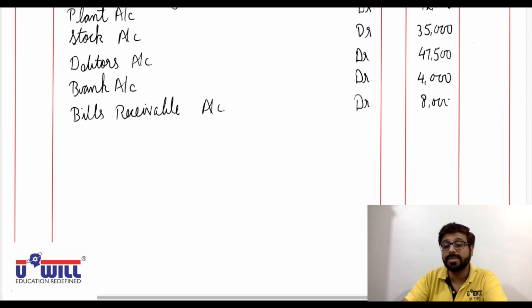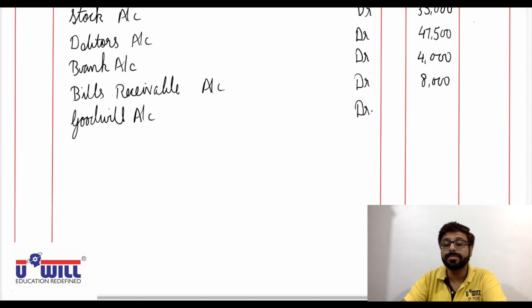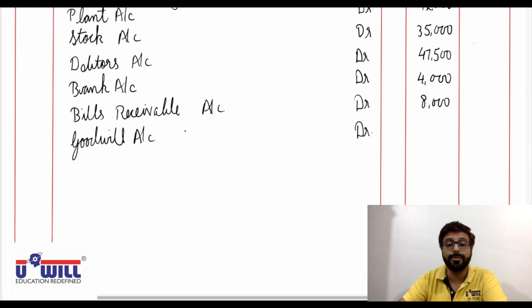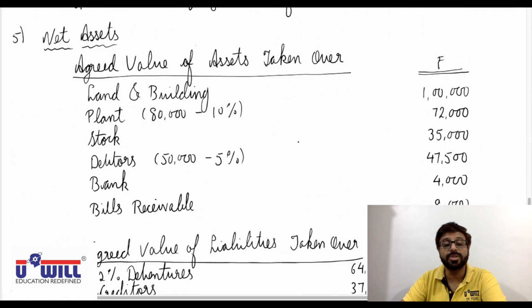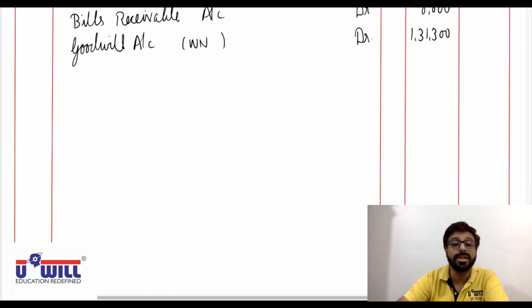And what else without fail you must debit? Goodwill. Okay, goodwill account debit. Goodwill account debit with what value? 1,31,300 from working note 4. 1,31,300. Got it, everyone? Sorry, working note 5 here because that one more working was there for dividend.